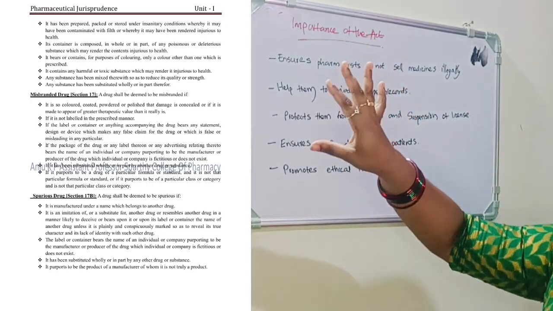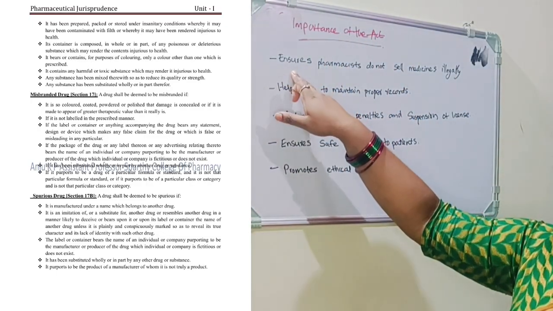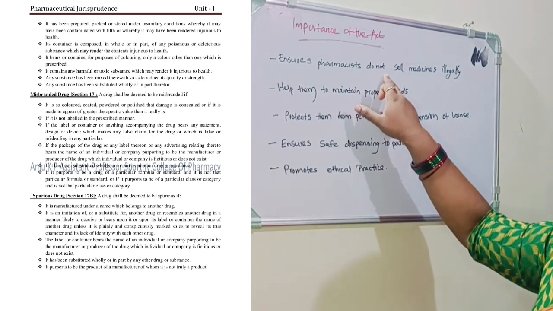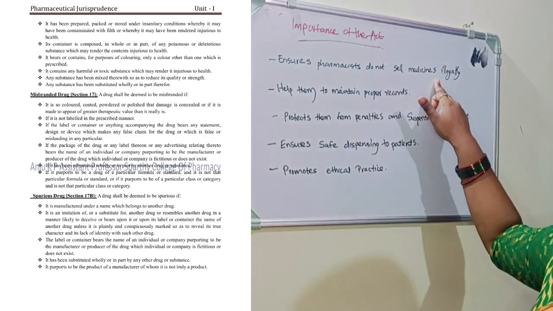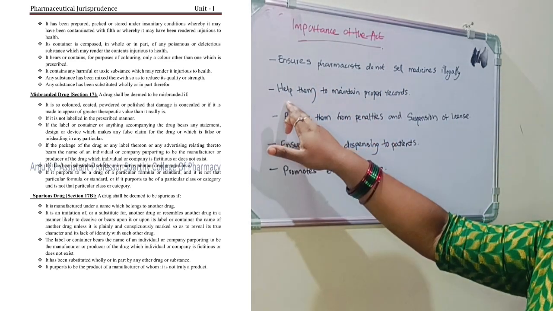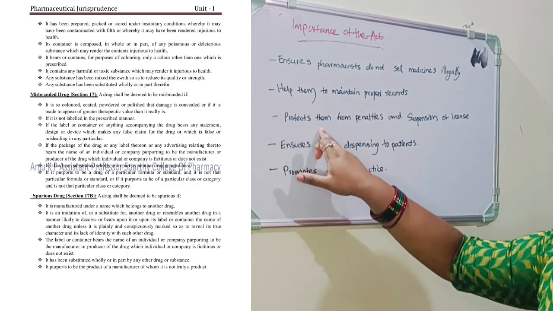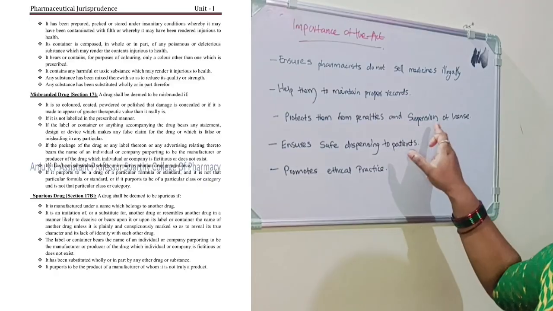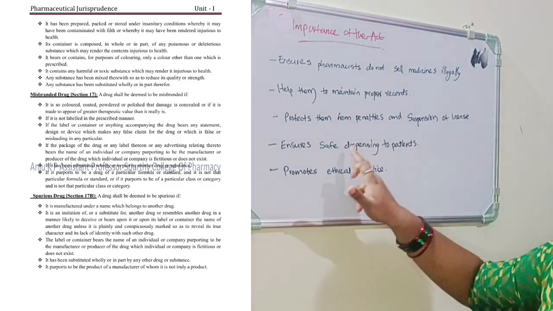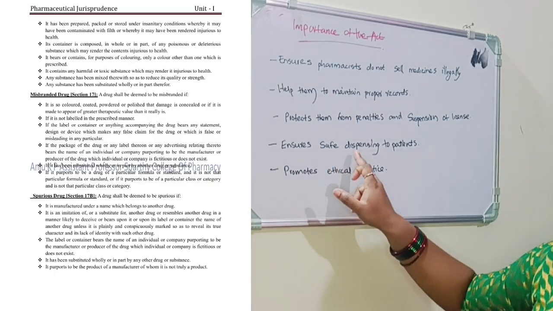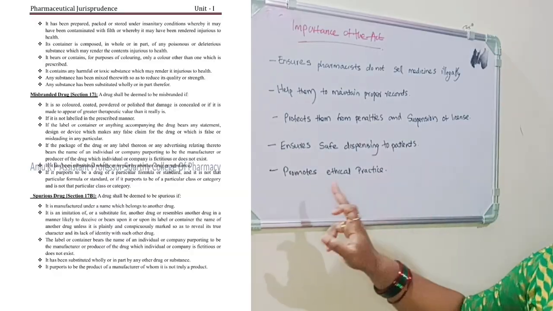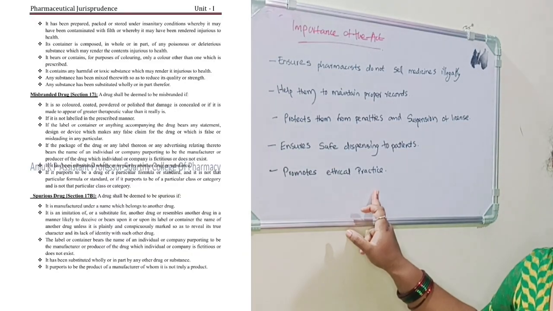This act is provided to ensure pharmacists do not sell medicines illegally, help them to maintain proper records, protect them from penalties and suspension of the license, ensure safe dispensing to patients, and promote ethical practice.